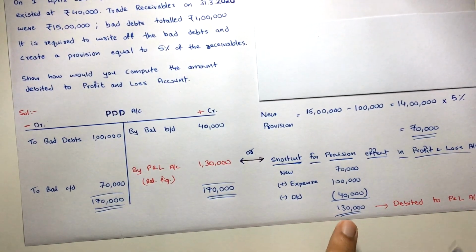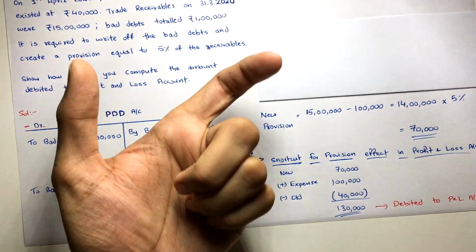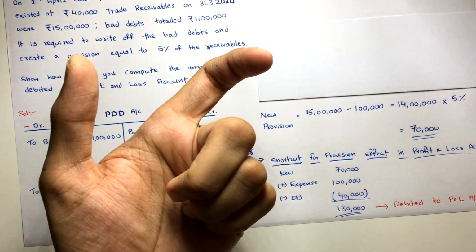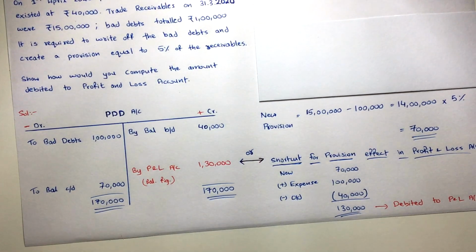This much amount will be debited to P&L account. Profit and loss account debit to provision for doubtful debts account. How much? 1 lakh 30, 1 lakh 30. Is that clear? So this is what.